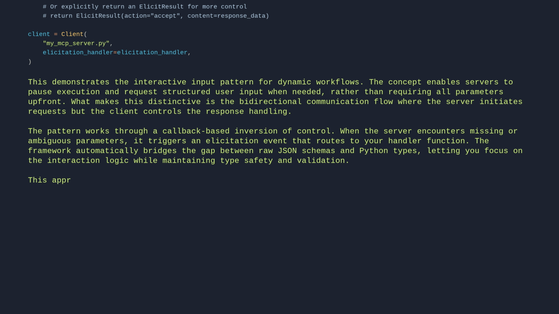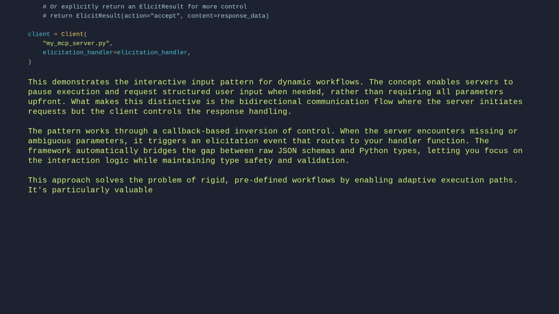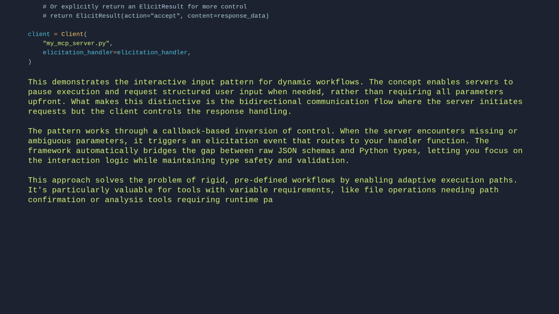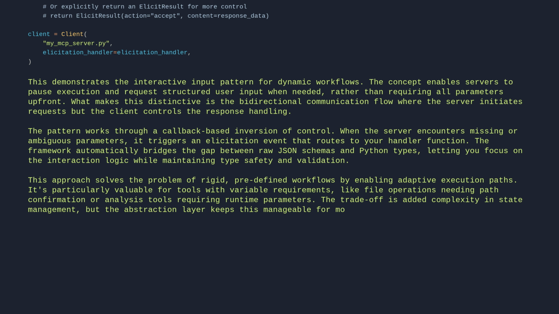This approach solves the problem of rigid, predefined workflows by enabling adaptive execution paths. It's particularly valuable for tools with variable requirements, like file operations needing path confirmation or analysis tools requiring runtime parameters. The trade-off is added complexity in state management, but the abstraction layer keeps this manageable for most use cases. Let's break it down.